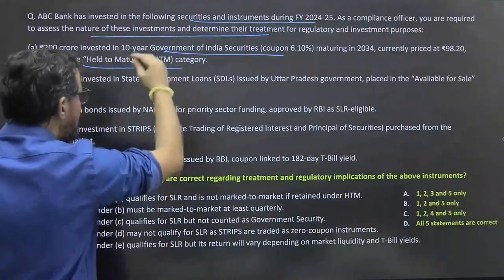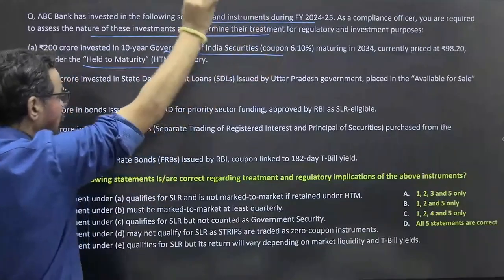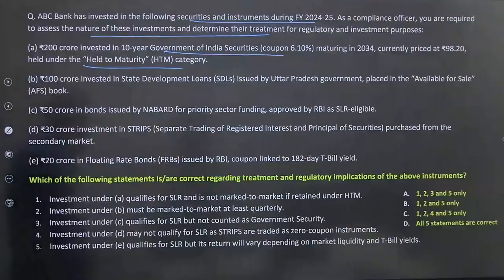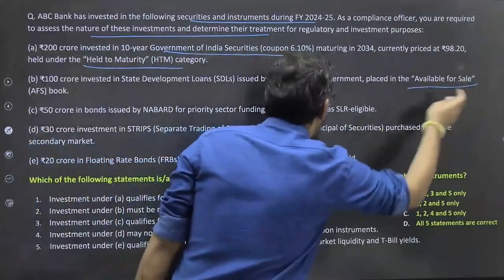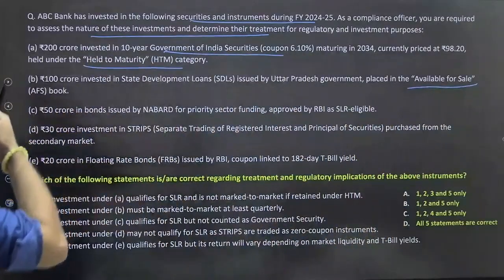Held to maturity means the bank is going to hold these until 2034 itself. ठीक है. जब तक इनका maturity नहीं हो जाता. 100 crore rupees invested in state development loan issued by Uttar Pradesh government, placed in available for sale. They want to sell these in this accounting period itself.